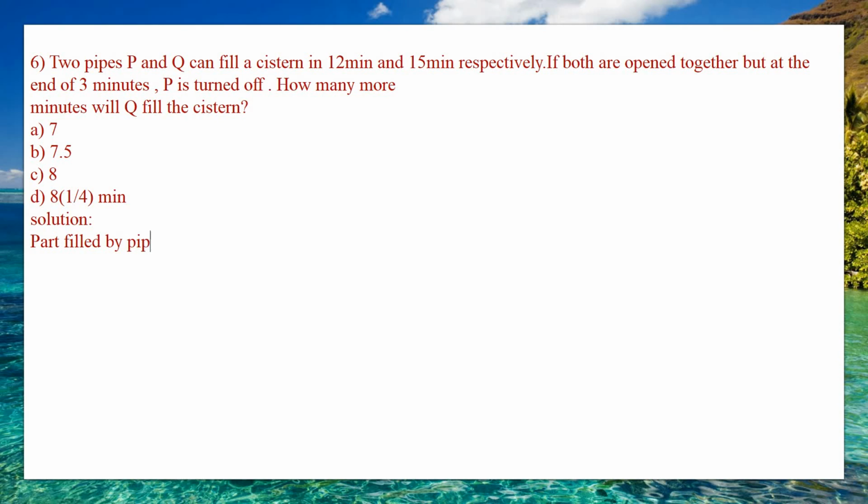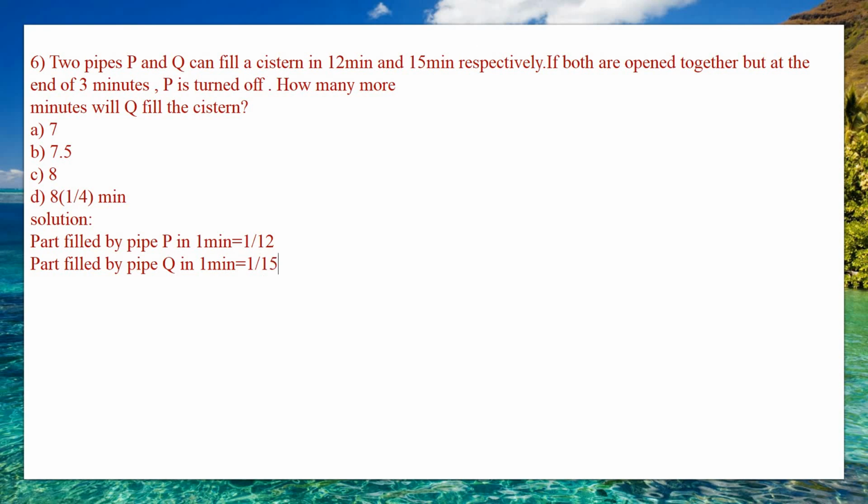So the part which is filled by the pipe P in 1 minute is equal to, so P can fill it in 12 minutes, then in 1 minute it will be 1 divided by 12. Similarly, the part which is filled by pipe Q in 1 minute is equal to 1 divided by 15.